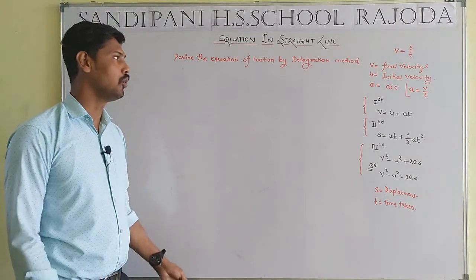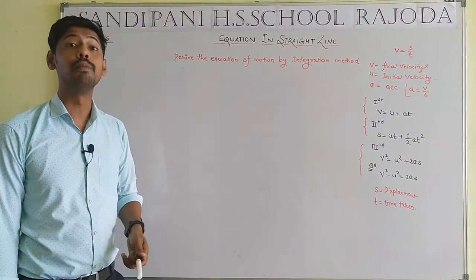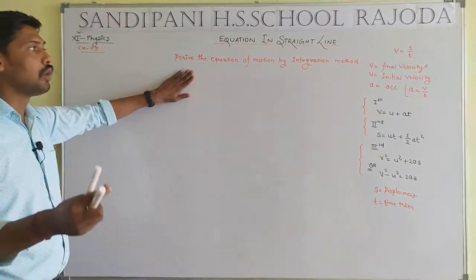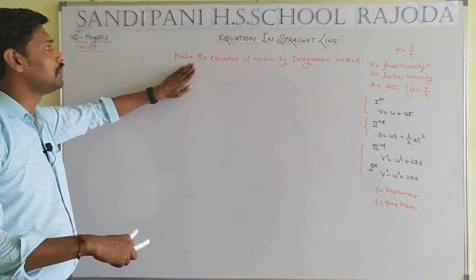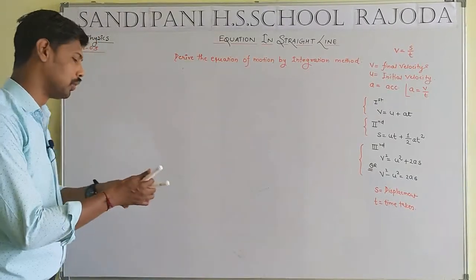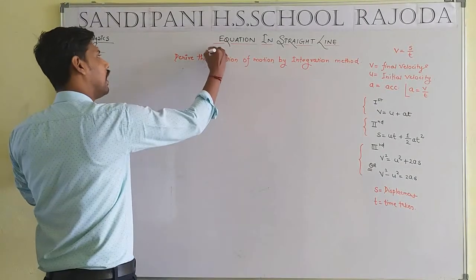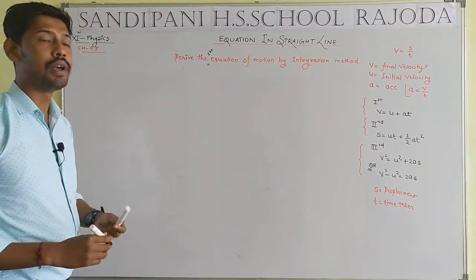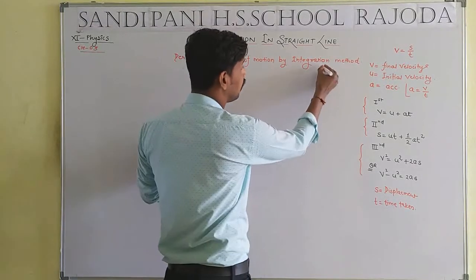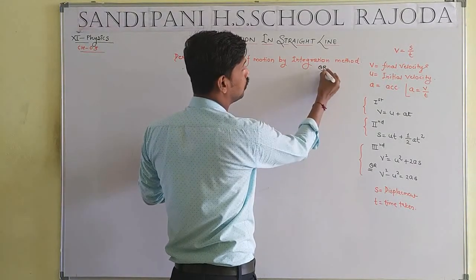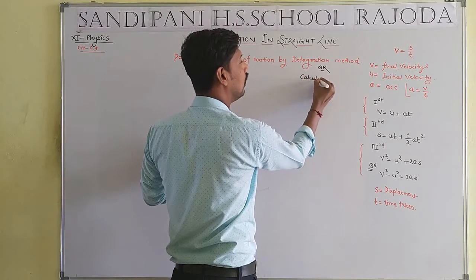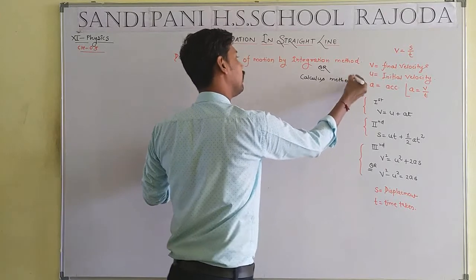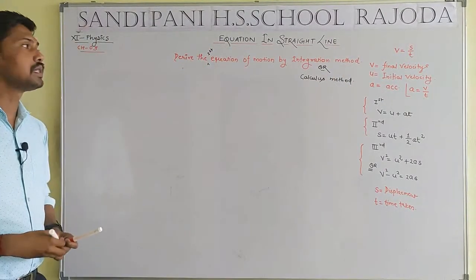Now student, time to derive the first equation of motion. What is the question? Derive the equation of motion. In another form, derive the first equation of motion by use of the integration method or the calculus method. Which type of method? Integration method or calculus method.